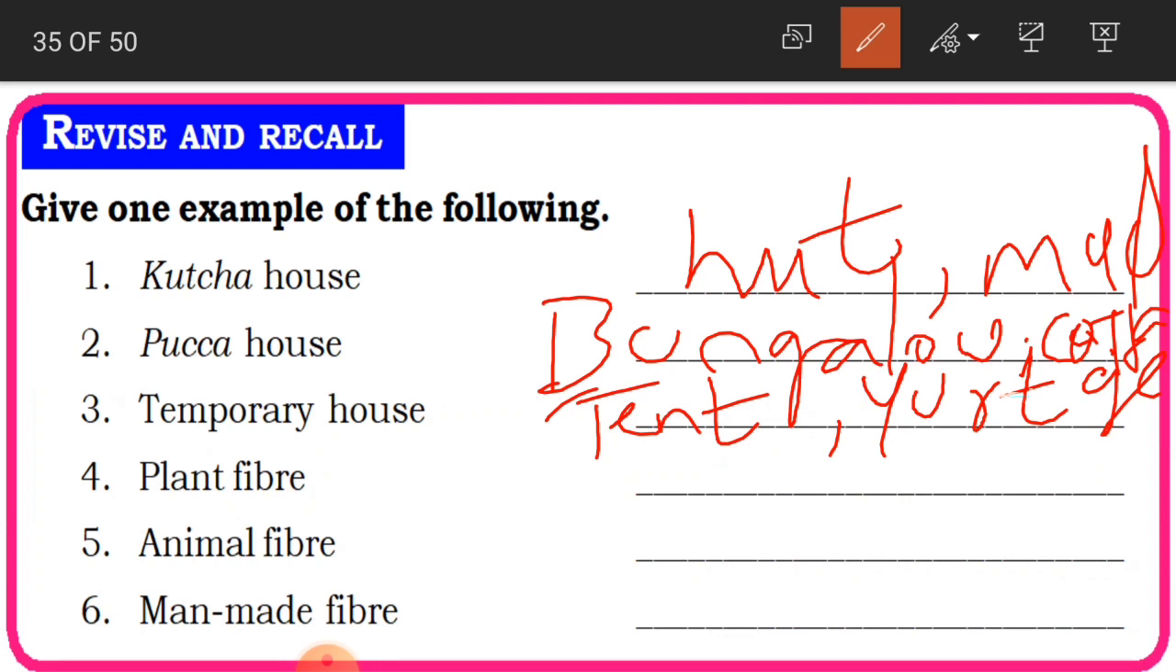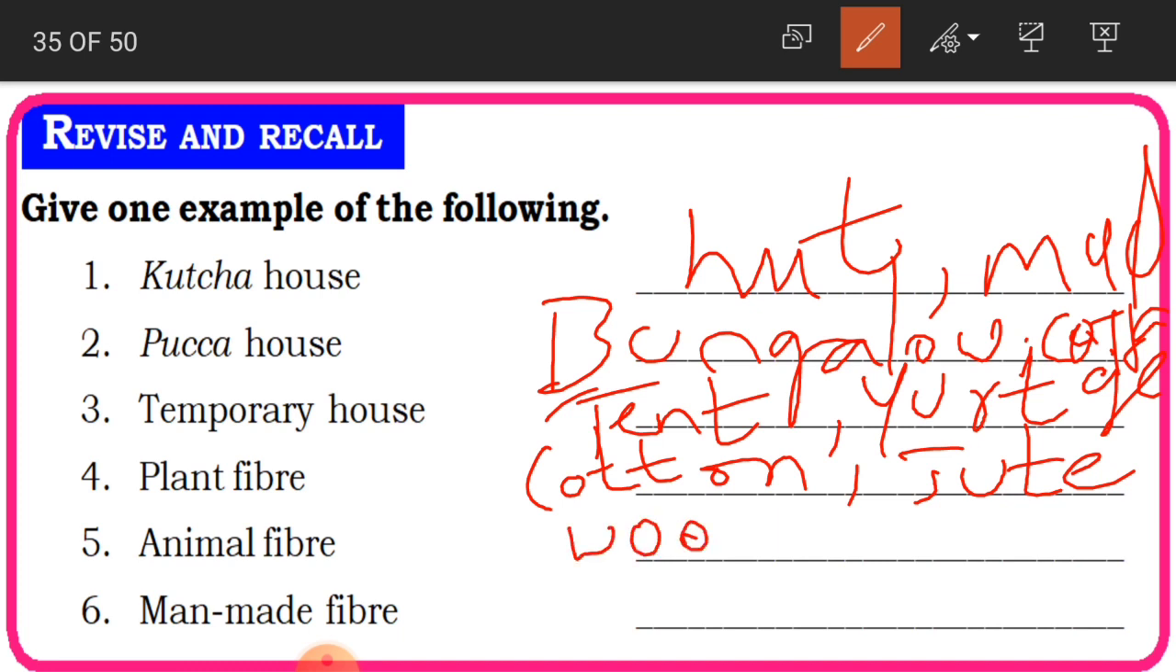Plant fiber, the fiber which we get from the plant. For example, cotton, C-O-T-T-O-N, and also jute, J-U-T-E. Now another one is animal fiber. So wool, W-O-O-L, and also silk. Okay. Man-made fiber, polyester. Man-made fiber is what, children?